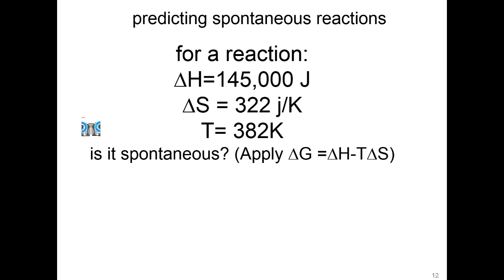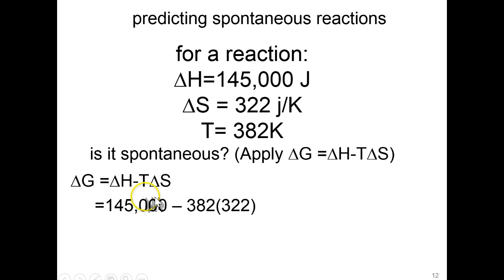Let's go ahead and do a calculation. We've got a change in enthalpy and entropy happening at a certain temperature. These are designed so that they plug directly into delta G equals delta H minus T delta S, the free energy equation. And it's even set up so that you don't have to change your units. If this showed 145 kilojoules, you'd then have to change it. So watch out for this. If this was not Kelvin, you'd have to change it because the entropy value is joules per Kelvin. So make sure your units line up and then plug in.